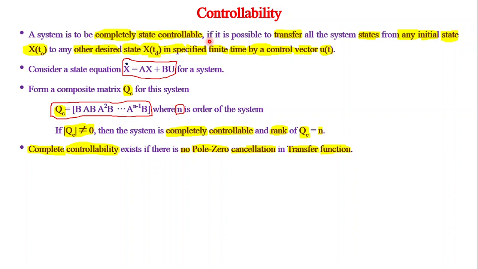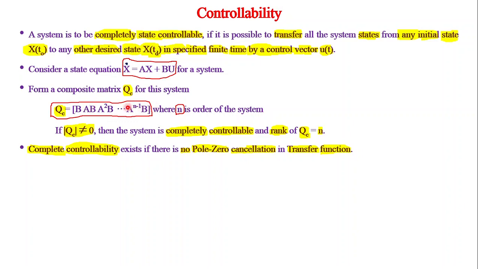To understand this from the control system point of view, let us consider state equations x dot equal to ax plus bu. Now, we can understand that the system is completely controllable just by finding the rank of a matrix called the controllability matrix, a composite matrix. We have to find out b, ab, a square b, etc., up to a to the n minus 1 b. For this we have to find out the rank.